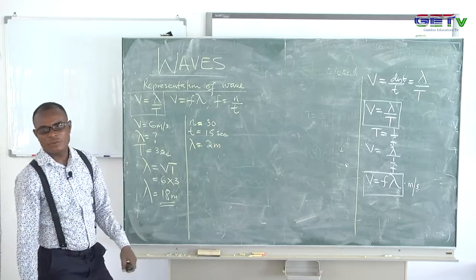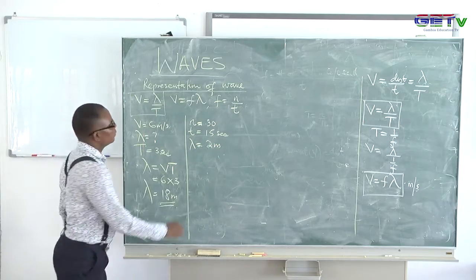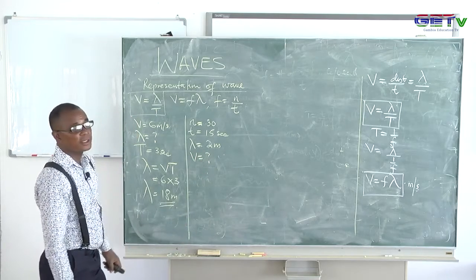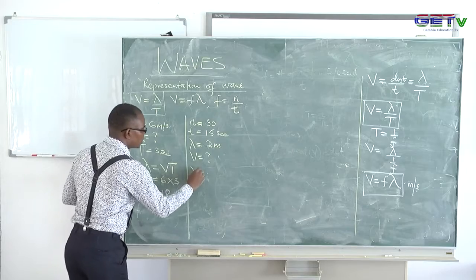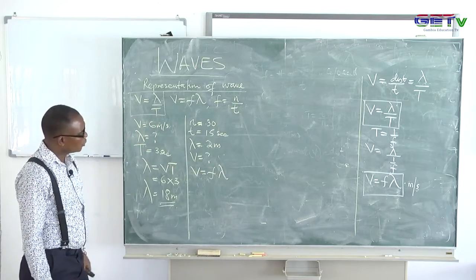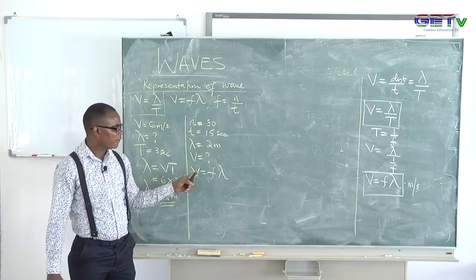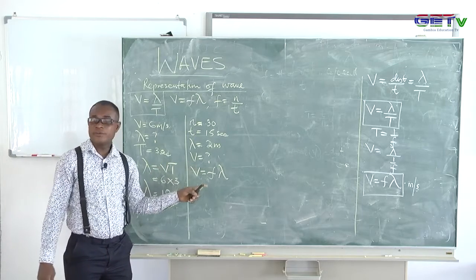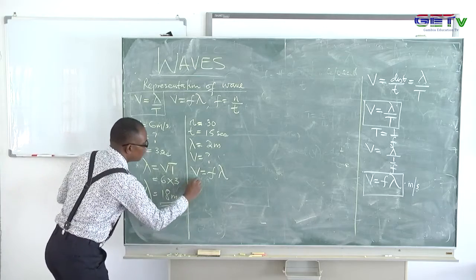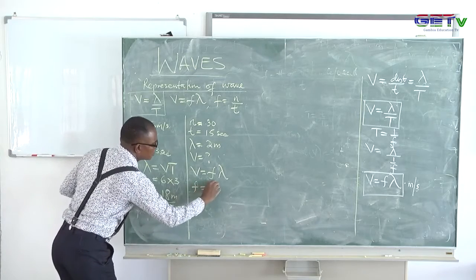Now he's asking you to find the speed of the wave. If you look at the speed of wave formula, we say speed of wave is frequency times lambda. So if I want to get the speed, I first need the frequency. The lambda is already in the question, so I needed to go and find the frequency of that wave.